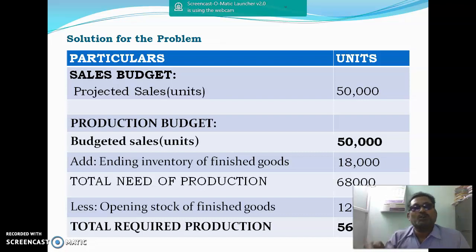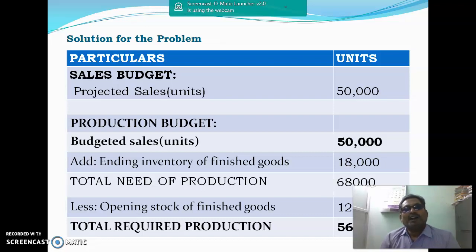So out of the total need, the opening stock of finished goods is 12,000 units, which we already have. The sales manager is telling us 50,000 units should be sold, but the production manager wants to keep 18,000 units as stock. That is why the total unit of production is 68,000 units.